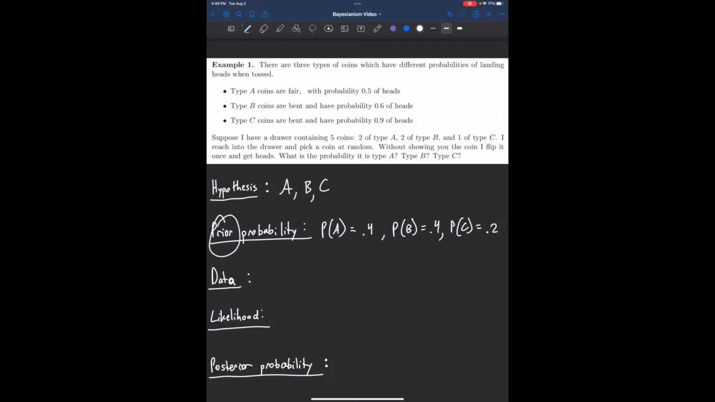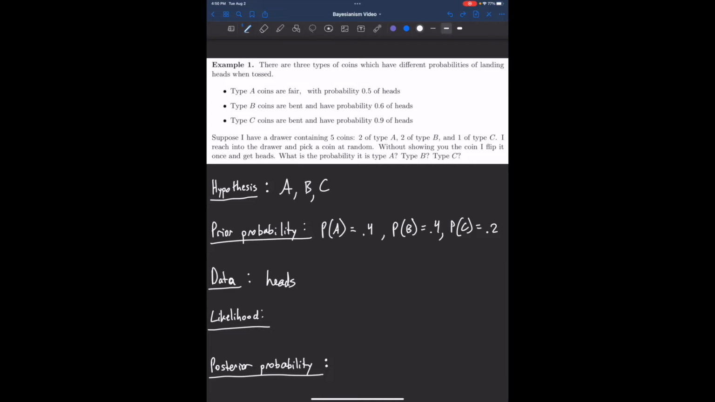Prior to receiving any data, what's the probability that the coin is of type A? Well, there are 2 coins out of 5 that are of type A, so the best we can do is say, all right, my prior probability of the coin being type A is 0.4. Okay, now the data is just heads. In this case, we're told that we flip the coin and it lands heads. We're going to use that data to eventually update our prior probabilities to better probabilities to reflect that data.